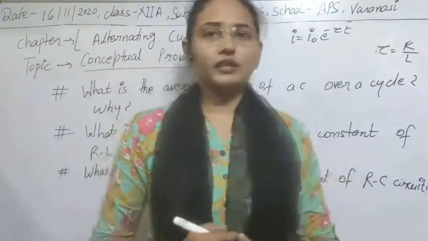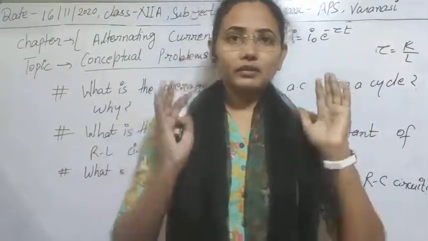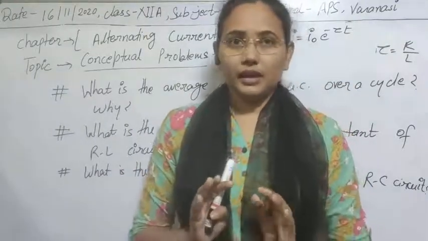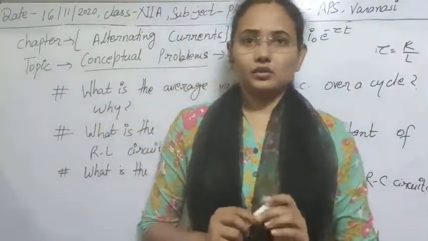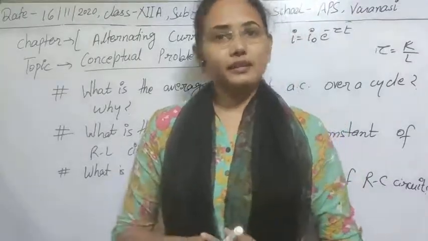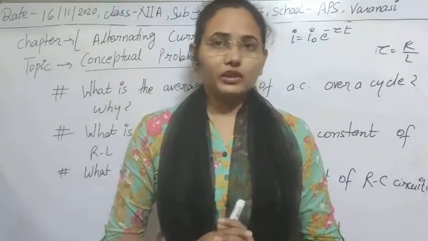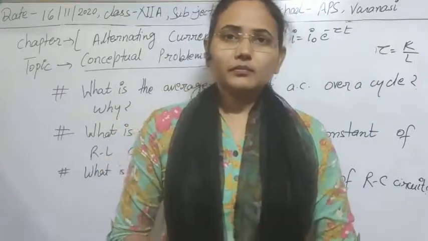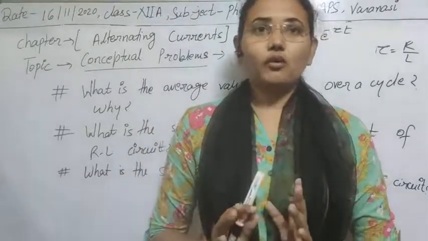Here is the equation for decay. So growth or decay can be easily obtained by it. If you are designing any circuit with the help of an inductor and resistor, and you have calculated the relaxation time, that is the time constant, and already if you are designing the circuit, then the values of inductor and resistor will be fixed. We are using fixed values of them. So obviously there will be a fixed value of this time constant. Clear?